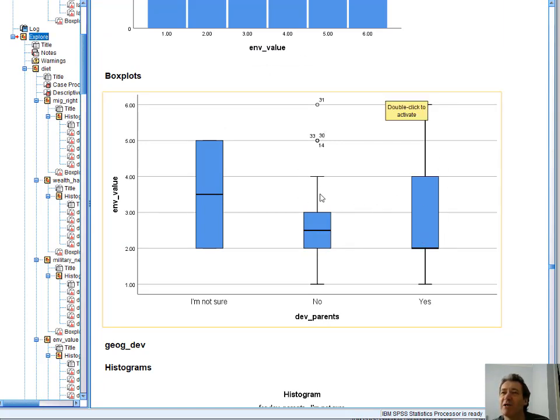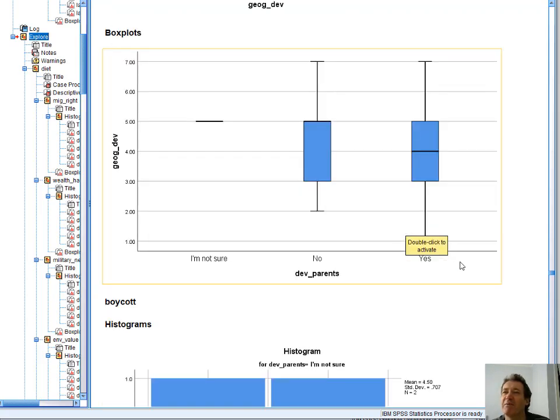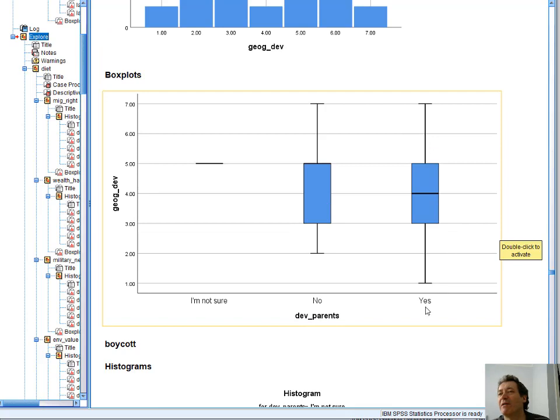A few more outliers with the no's. Clear differences there. It's a bit more there in geography. So remember, the yes and no is about your parents. So physical geography: if your parents were not involved in development, they're more likely to think that physical geography, like the heat and the lack of rainfall and so on in less developed countries, is more of a reason why they're less developed. If your parents were involved in development themselves or lived overseas, you're less likely to think that.